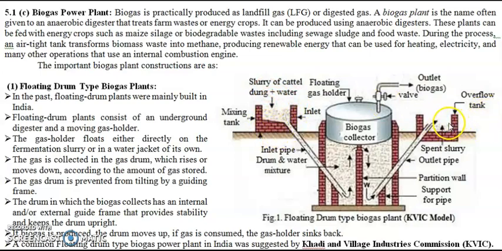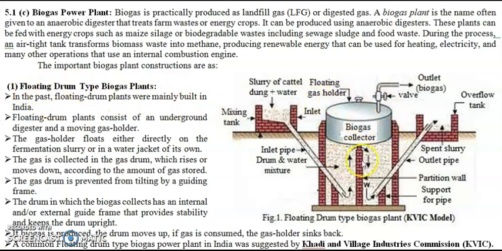Similarly, the overflow tank is above ground. But this main chamber in which anaerobic digestion takes place is underground construction. And this floating drum portion is above the ground. That is why we call it floating drum type biogas plant.